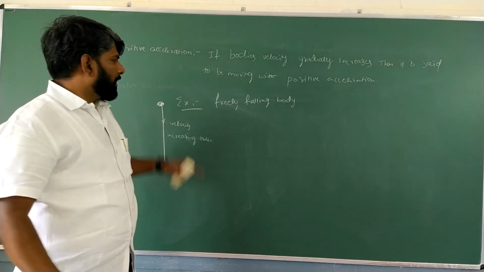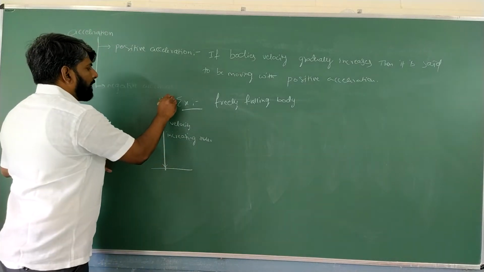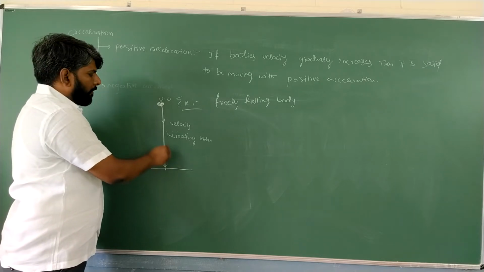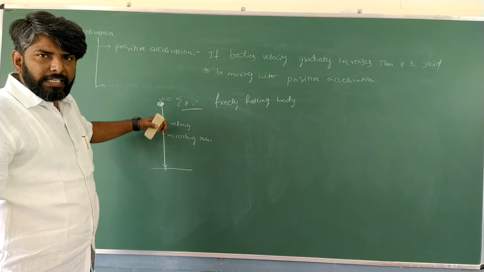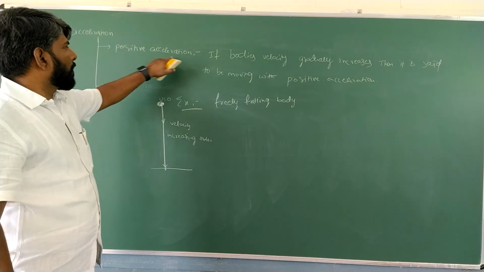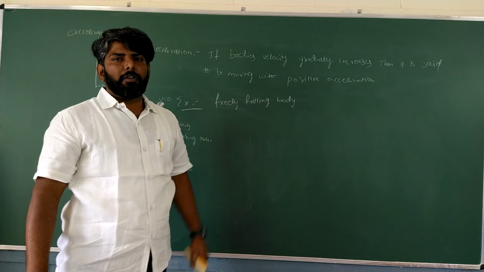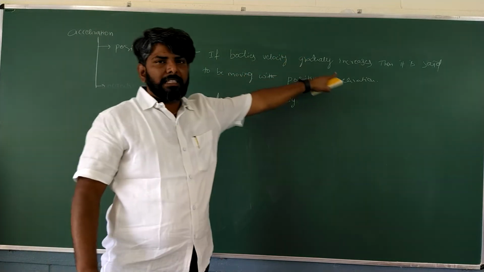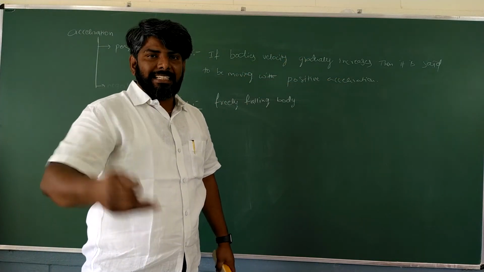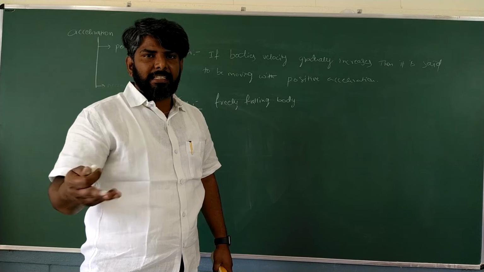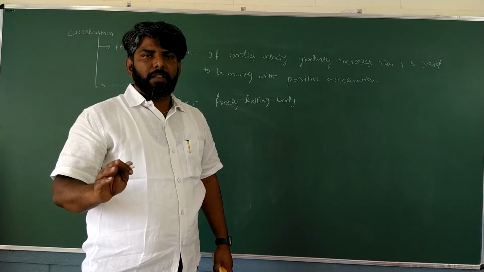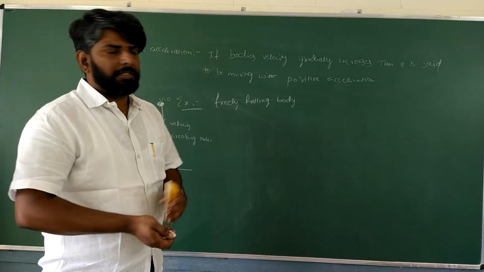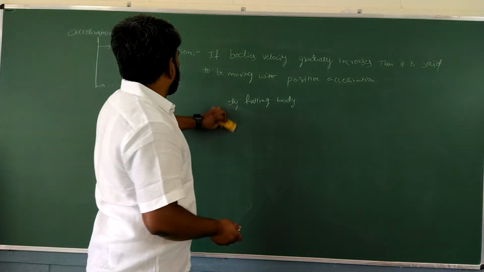Got it, students? Initially 0. While dropping, initial velocity is 0. Before reaching the ground, it is going to have maximum velocity. So slowly its velocity increases. That's why the example for this positive acceleration body is a freely falling body. So totally, positive acceleration means, students, if a body's velocity gradually increases, whatever the path may be, then it is said to be moving with positive acceleration. That's it. And another one,